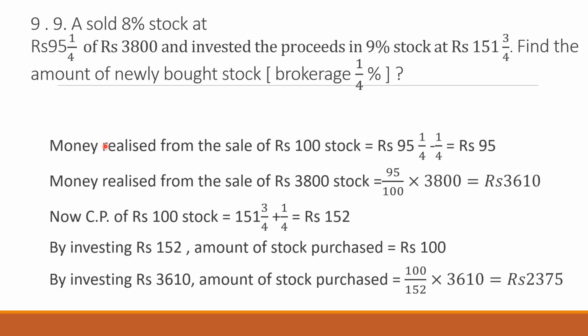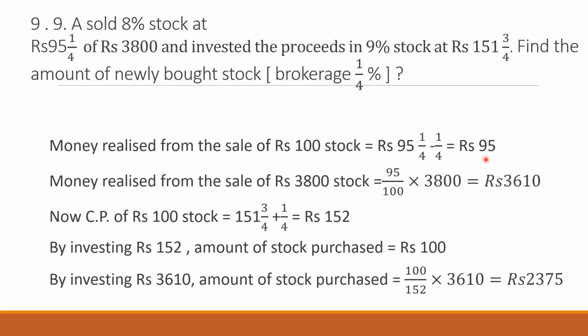Now we will solve the question. Money realized from the sale of 100 stock is 95 1/4 minus 1/4. Now see, when brokerage is given in such cases in brackets, you will apply the rule: you will apply this brokerage to the first part of the question and also to the second part. If it was just for the second part, they would have mentioned it somewhere here. Because they are mentioning it generally, you will apply it. When selling, you will also consider brokerage, and when you purchase the stock, then also you will consider the brokerage.